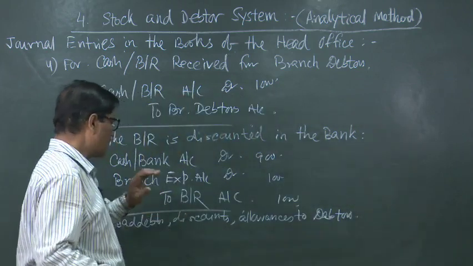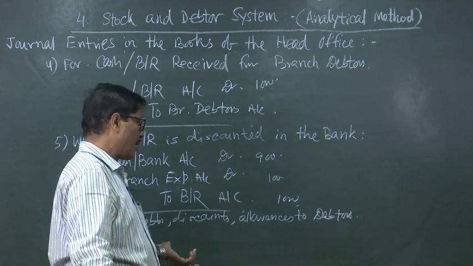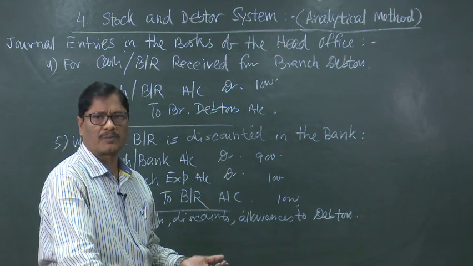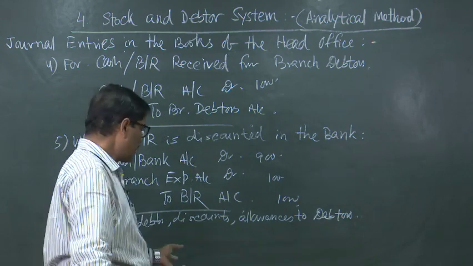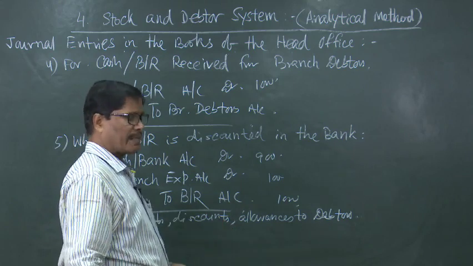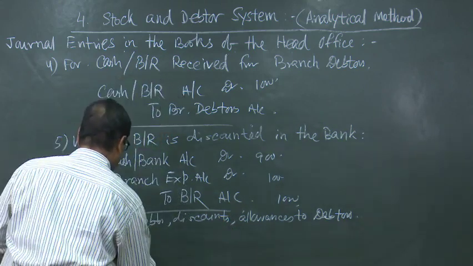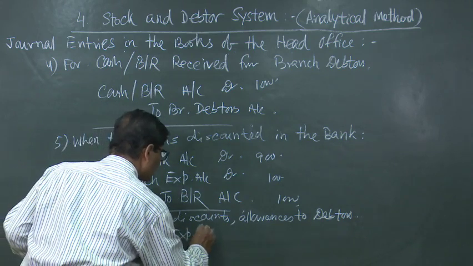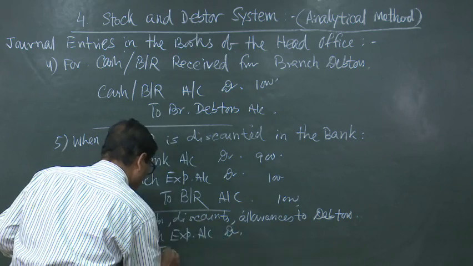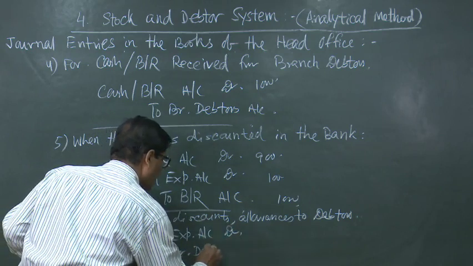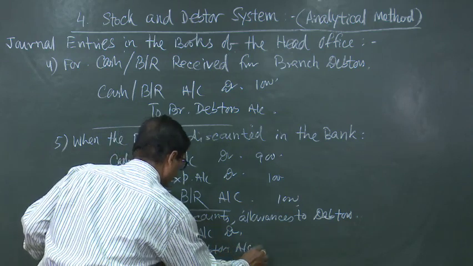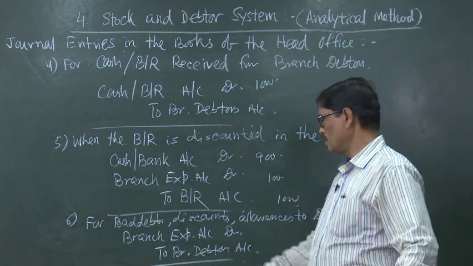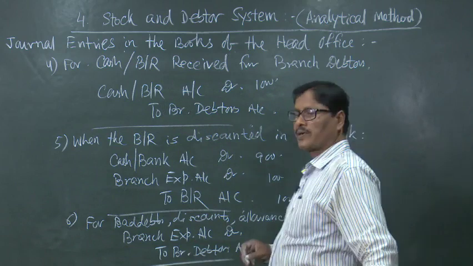When we are allowing some discount or allowances or there is a bad debt, the debtors will be reducing. When the debtors reduce, naturally debtors account will have to be credited. And what will be debited? These are all transferred to the branch expenses account. So, branch expenses account debited to branch debtors account. So, this will be the entry for bad debts, discounts, allowances to debtors, etc.